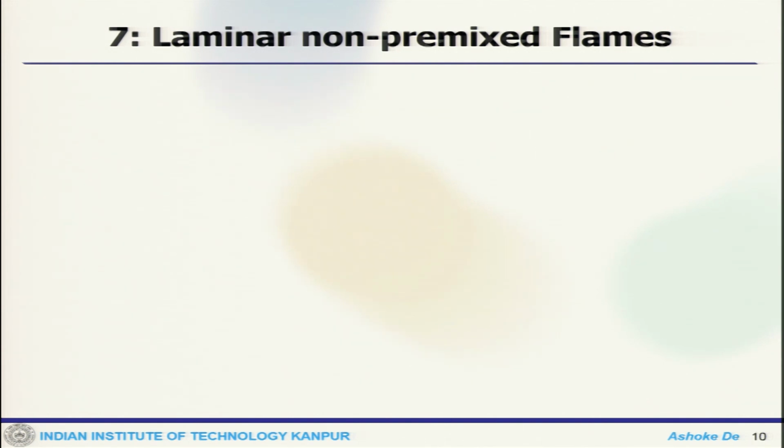Now, since the time is Lf by v, we can write Lf is v r squared by 2D. Once you get the flame height, you can find out the volume flow rate.